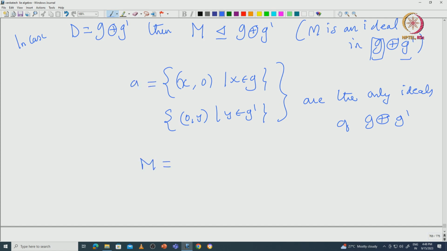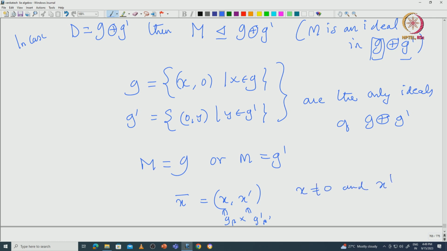Let us say this is g and this is g dash, then m has to be either g or g dash, but both give a contradiction. As you can see, x bar, which is nothing but x comma x dash, where x is coming from g beta and x dash is coming from g dash beta dash, has projection on either coordinate non-zero. x is non-zero and x dash is non-zero.